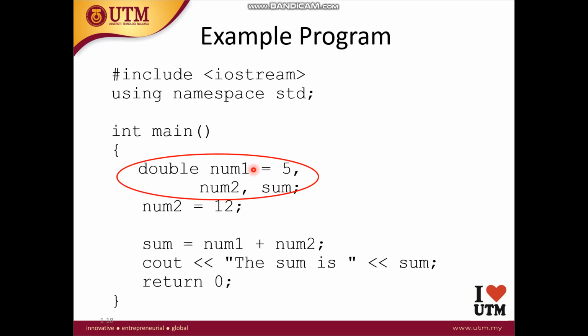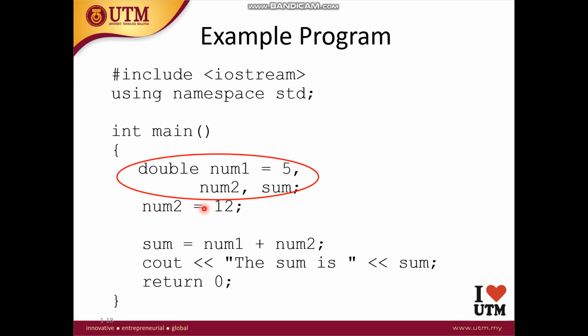Here inside a program, we've got double num1, num2, sum. So these all together can be called one statement. They are separated by commas. So for example, we are saying double num1, num2, num3. So we have those three variables whose type is double. So num1 equals 5, comma num2, comma sum, and then we have declared num2.